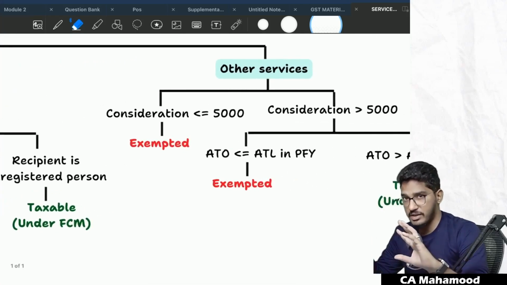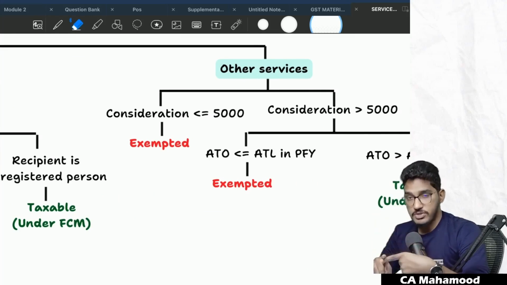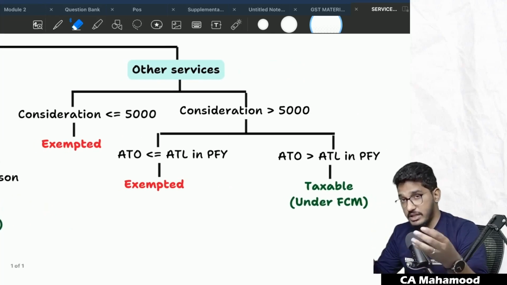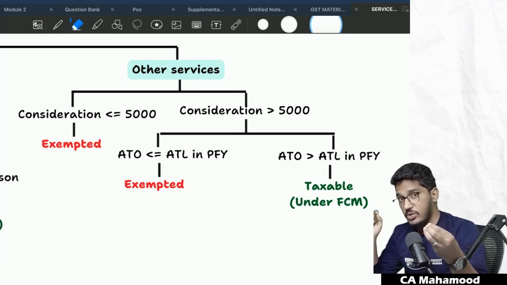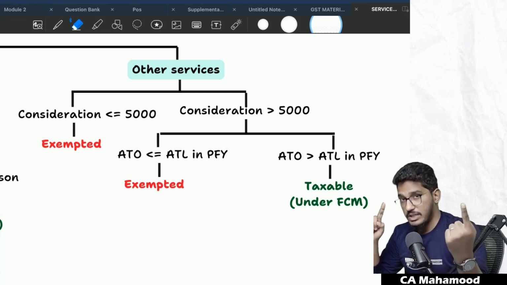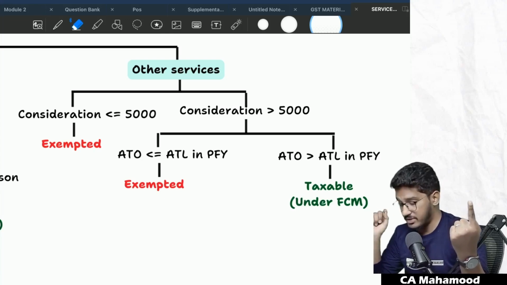Whatever other services are there which are provided to business entity, first we should check the consideration. If the consideration is less than or equal to 5,000, exempted. If the consideration is more than 5,000, then we need to check what is the status of the business entity. If the business entity's aggregate turnover is more than applicable threshold limit in the preceding financial year, then those services are taxable under reverse charge mechanism.